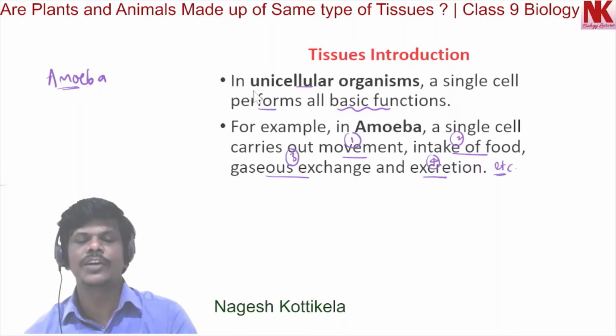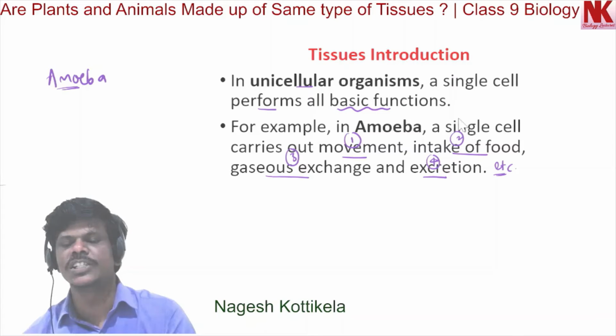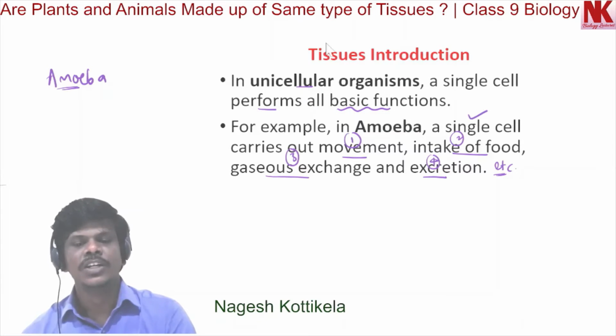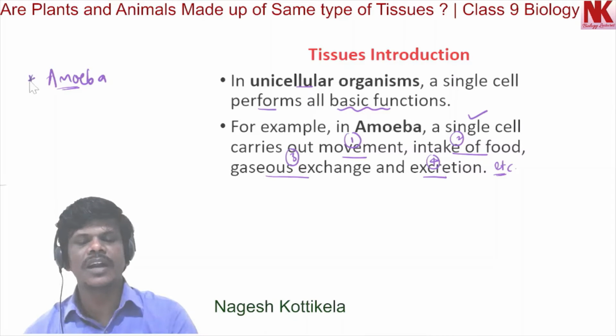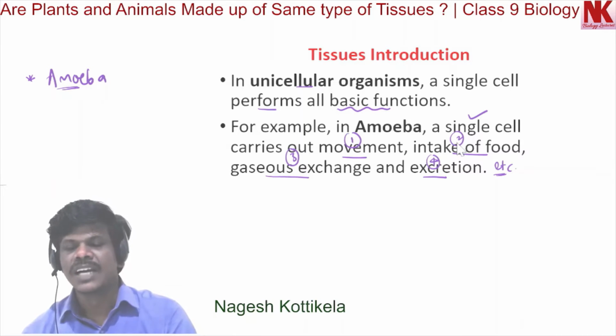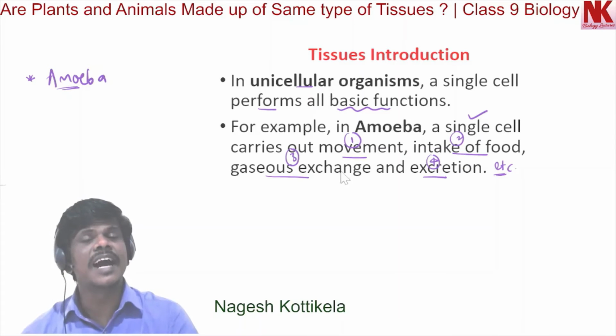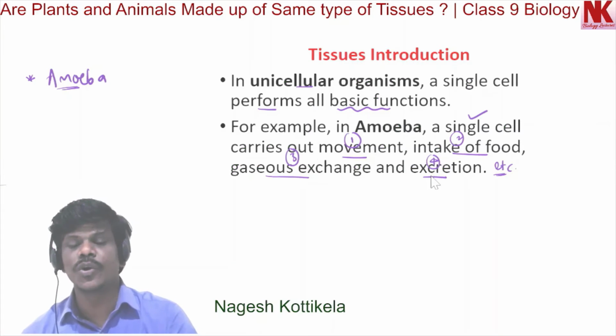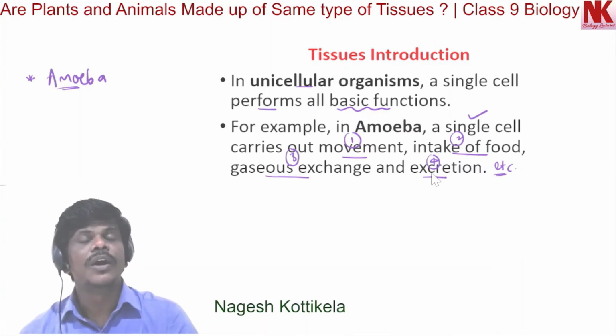In unicellular organisms like amoeba, paramecium, and many others, the single cell carries out all the functions.